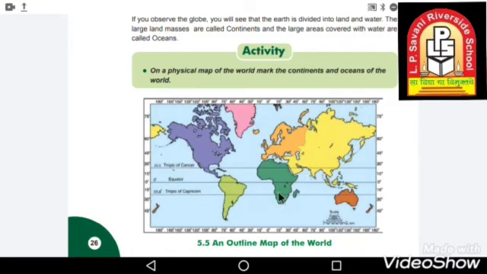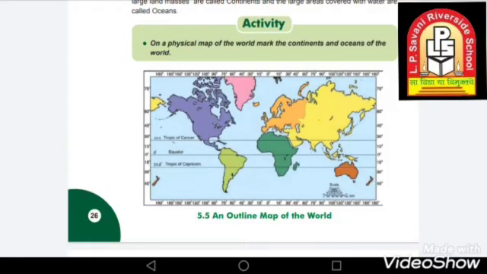Then this is Africa, A-F-R-I-C-A. And this brown color is Australia, A-U-S-T-R-A-L-I-A.